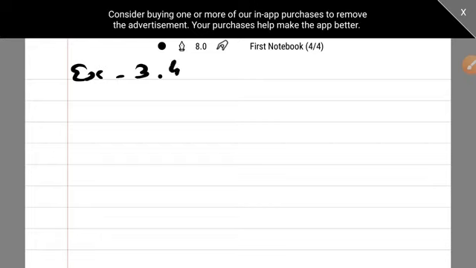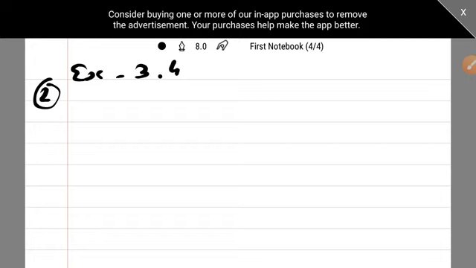In exercise 3.4, this is sum number 2. In this sum, actually there are many questions, but we will be finding the median. Other questions ask you to find Q3, D8, P62. We'll be doing those at a later part. Now we'll find the median in this question.